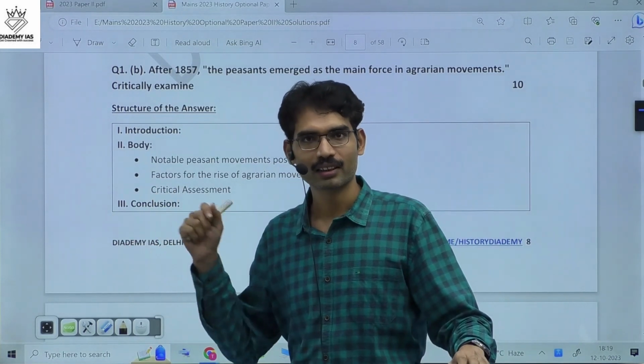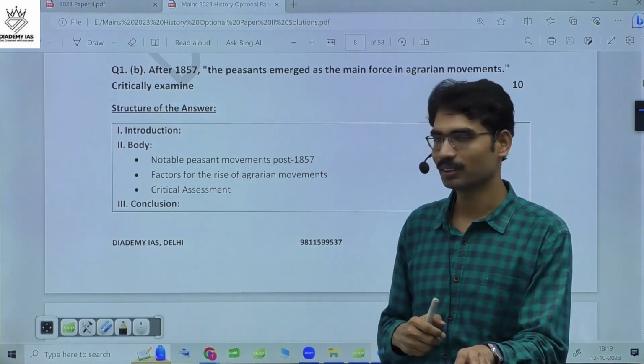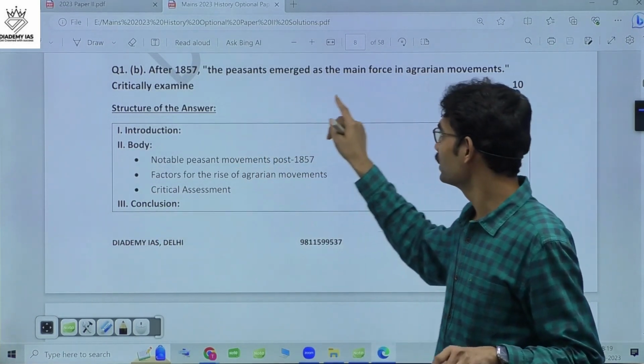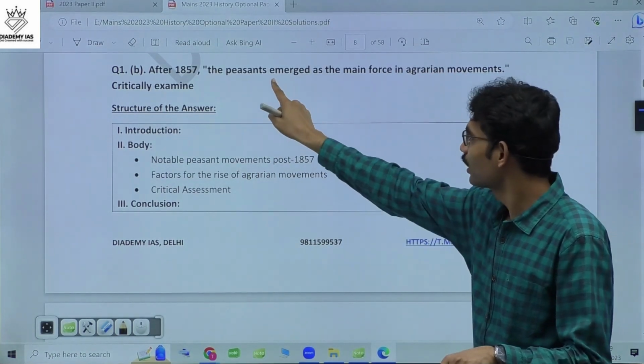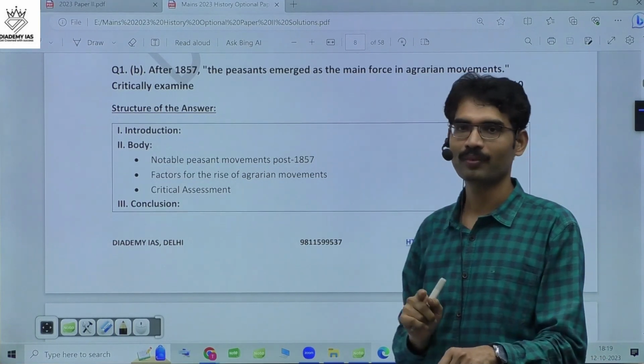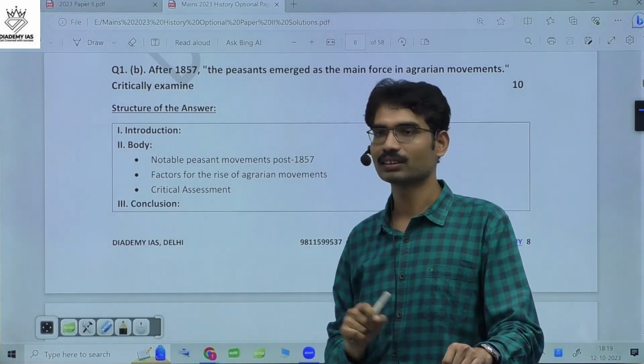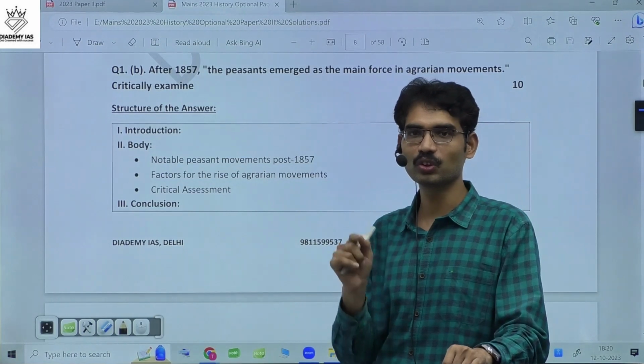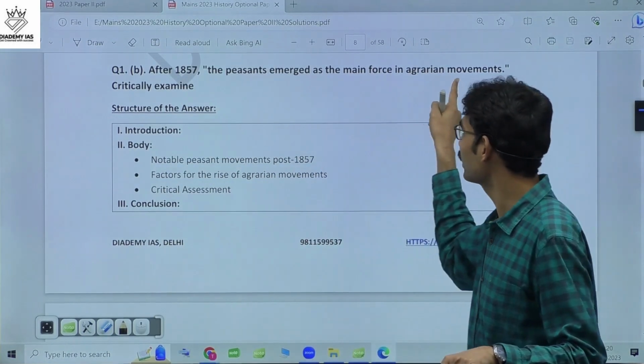After the Great Revolt of 1857, in the peasant movements, here the question is, the peasants emerged as the main force in agrarian movements. But the question says to critically examine. Do you think only peasants participated in agrarian movements?